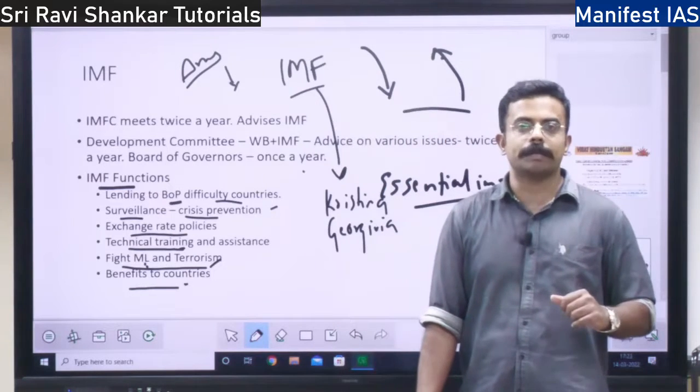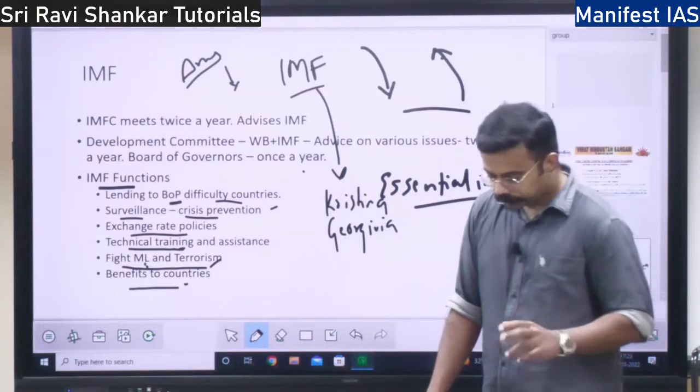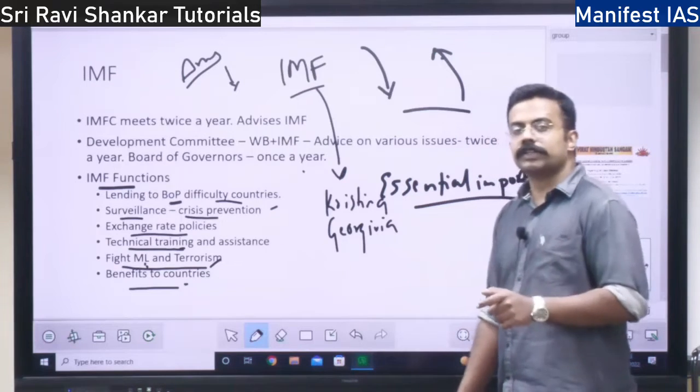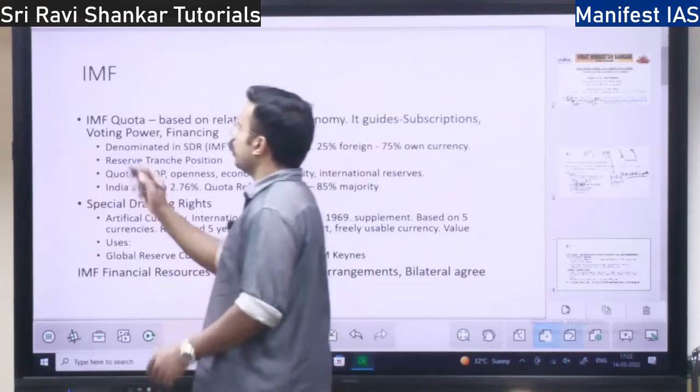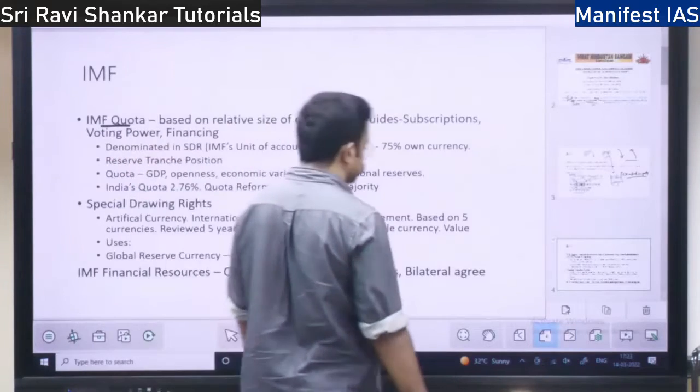If there is a balance of payment crisis, right? Likewise, there are many benefits of the IMF for the countries. This is the functions of IMF. Next, you have the concept of IMF quota.